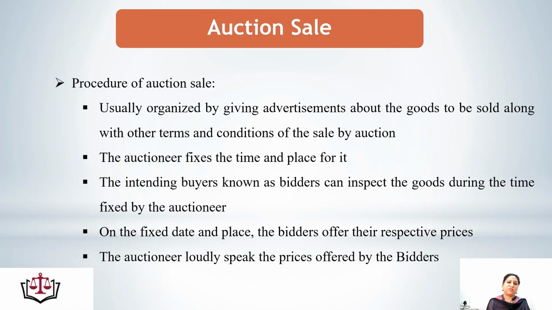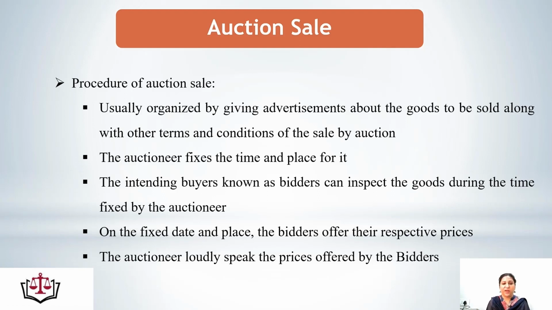Now, how is this auction sale done? What is the procedure of auction sale? Let's discuss that in detail. First of all, an advertisement is given in the newspapers regarding the sale of the goods, and in the newspaper all the terms and conditions of the sale are also advertised. Second, if the sale is to be done by an auctioneer, then the auctioneer is appointed, and the auctioneer fixes the time and place of the sale where the goods would be sold.